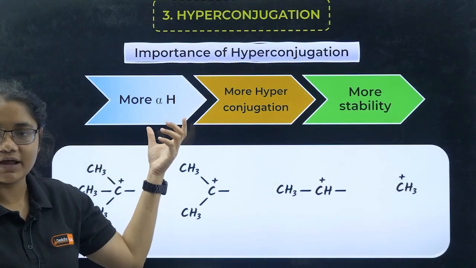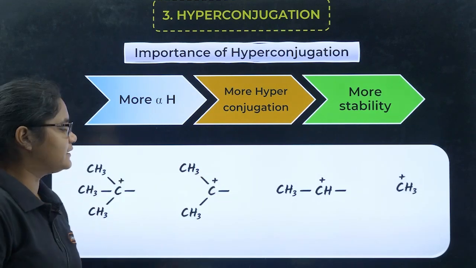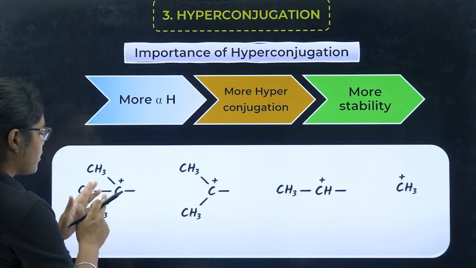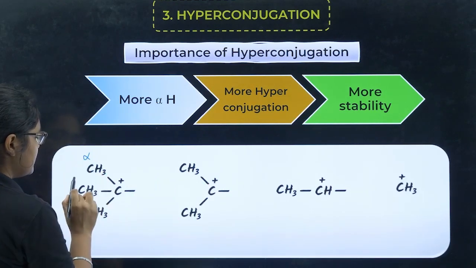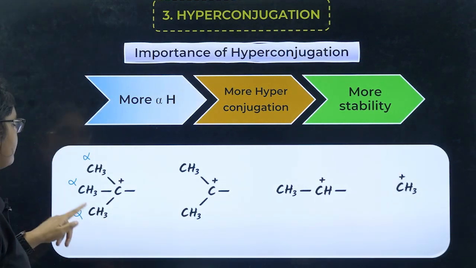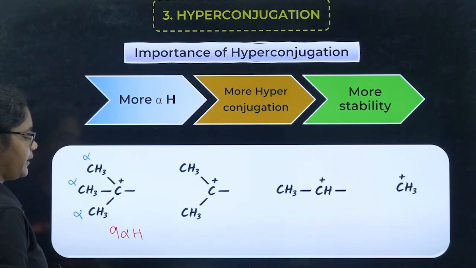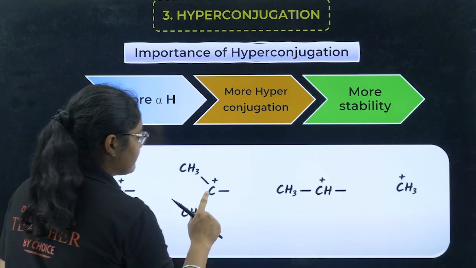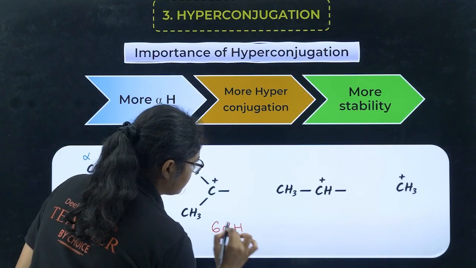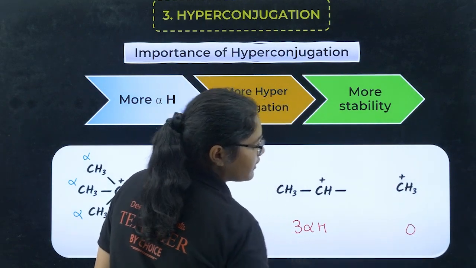Now let's see the importance of hyperconjugation. So if more number of alpha hydrogen will be present, more hyperconjugation will be there, more stability will be there. Okay, let's see with example. Suppose we want to talk about the stability of the carbocation. If I talk about this carbon, this is alpha carbon, this is alpha carbon, this is also alpha carbon. So we have 3 alpha carbon, so that means we have 9 alpha hydrogen here, right? 9 alpha hydrogen is present. Then if I have this one, here I have 1 alpha carbon and 1 alpha carbon, so total I have 6 alpha hydrogen. Here I have 3 alpha hydrogen and here there is 0 alpha hydrogen, right?